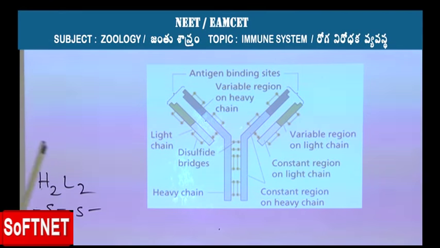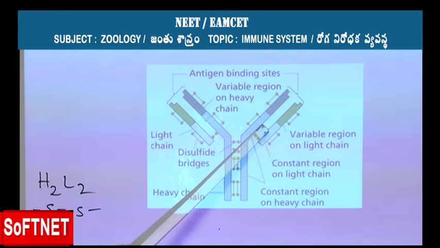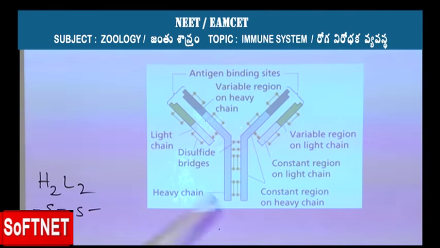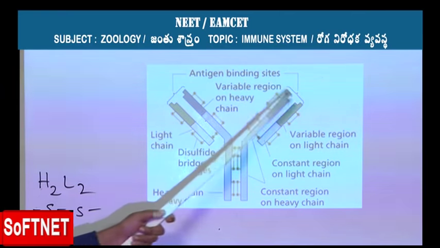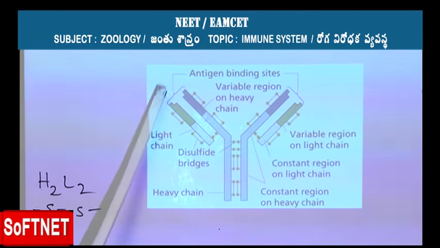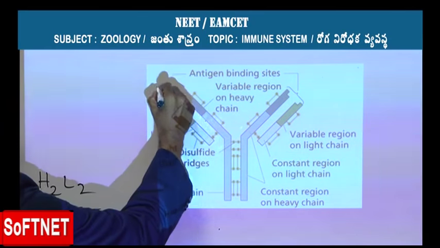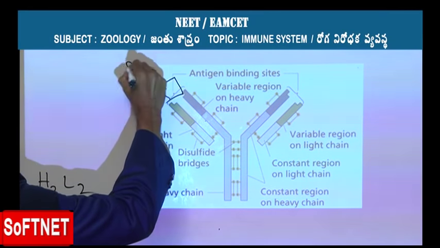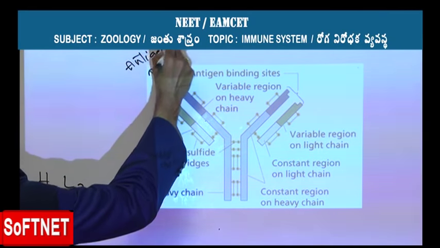So all these light chains and heavy chains are arranged in the form of a Y-shaped molecule, in which two arms are present and one stem, which has two ends. The ends of the arms are called antigen binding sites, and these are the ends where the antigen comes and binds. That's why they are called antigen binding sites.